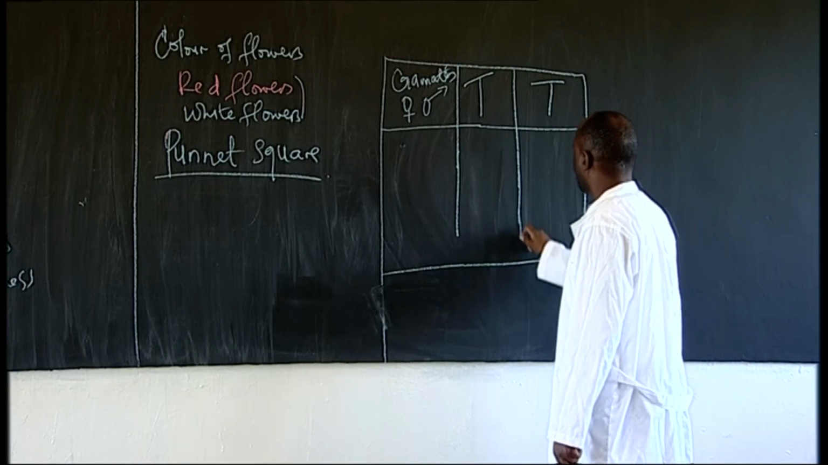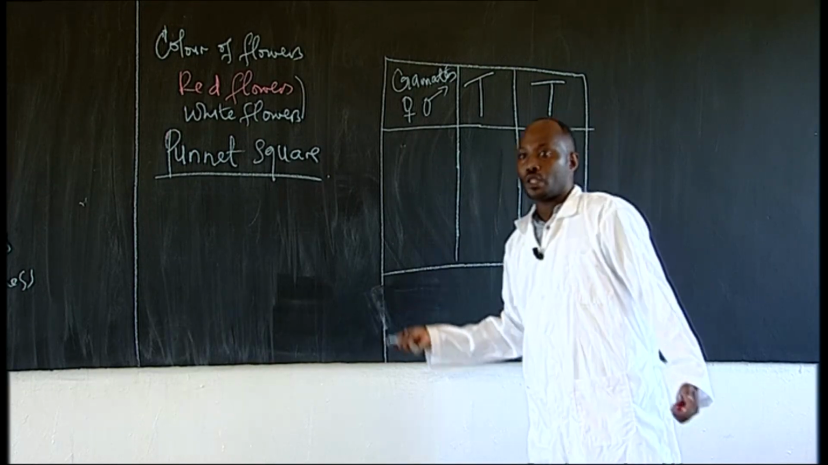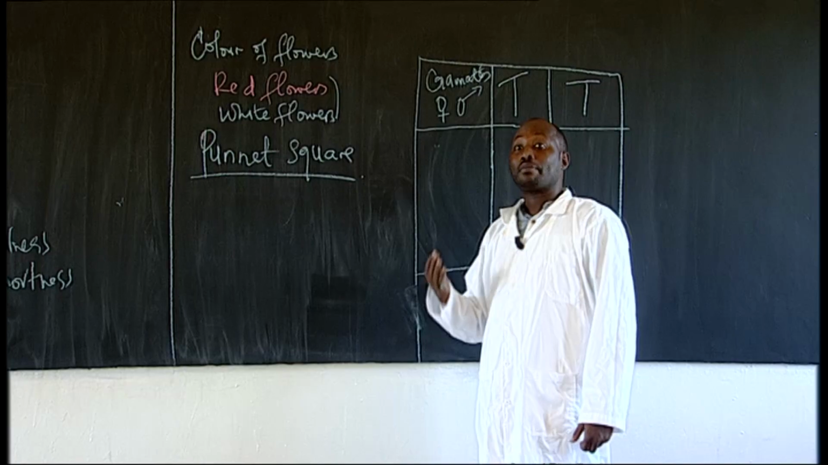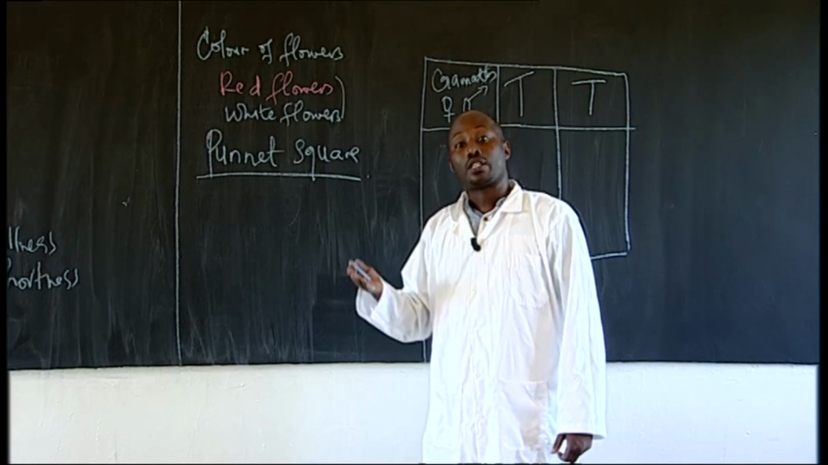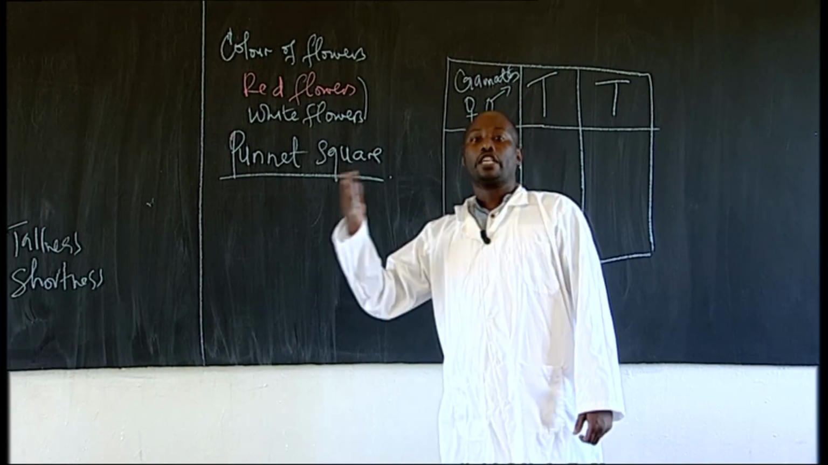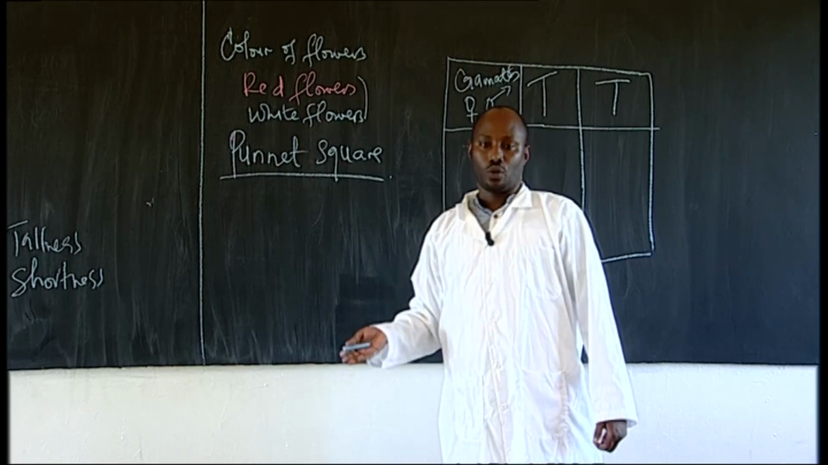Simple. Understanding that is a Punnett square. I said, what is a Punnett square? A Punnett square is a diagram that is used to predict the outcome of a particular cross or a breeding experiment. That one is called a Punnett square.